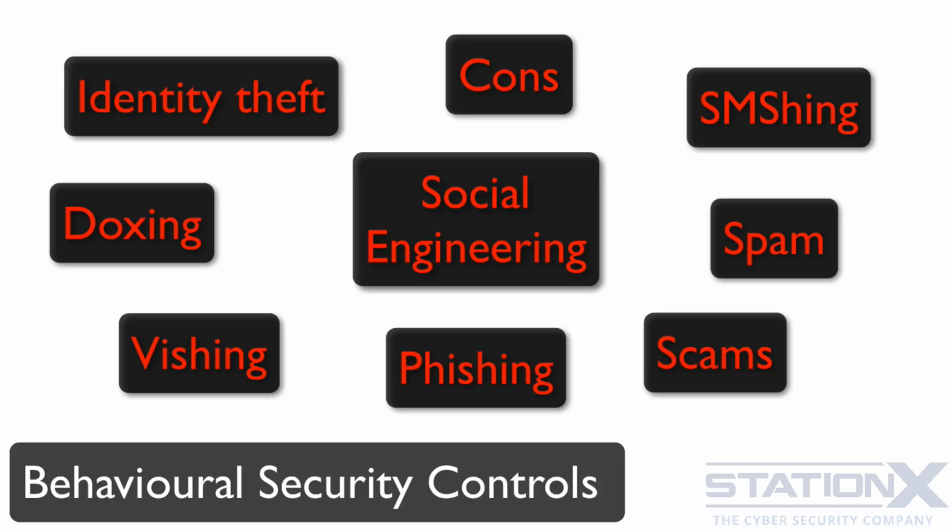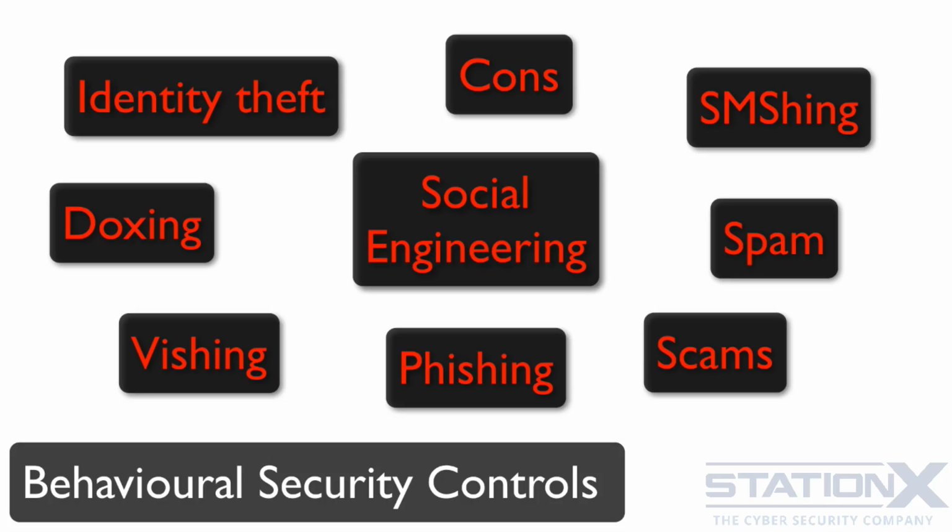The second type of control is technical security controls, such as using sandboxing on your email client or browser. And of course, we use defense in depth so that we have layers of both types of security controls to protect us. So we will implement behavioral and technical security controls to protect us against these social threats. So let's start with behavioral changes in order to protect ourselves from these threats.